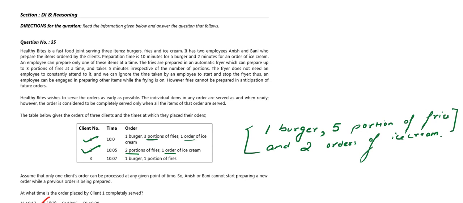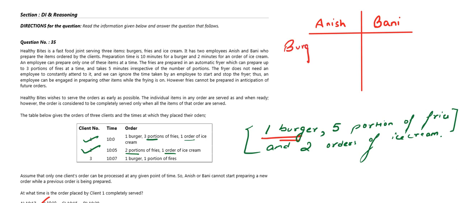So let us draw one chart here where we will have 2 different employees working together for 2 orders. So here we will have our first employee, that is Anish, our second employee, that is Bani. Let us assume that Anish is making the burger, therefore he will require 10 minutes for it, since we have been given 10 minutes for a burger.